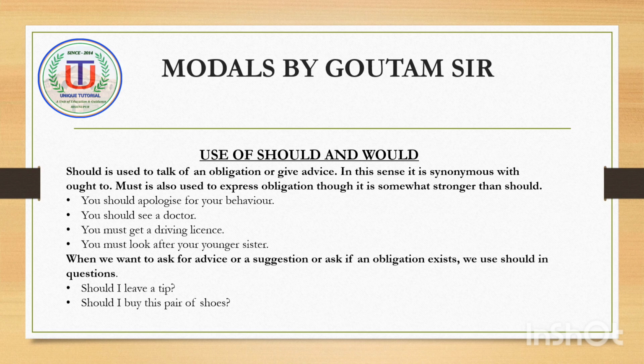Just see the example. Example number 1. You should apologize for your behavior. Example 2. You should see a doctor. Next example. You must get a driving license. Next, you must look after your younger sister.